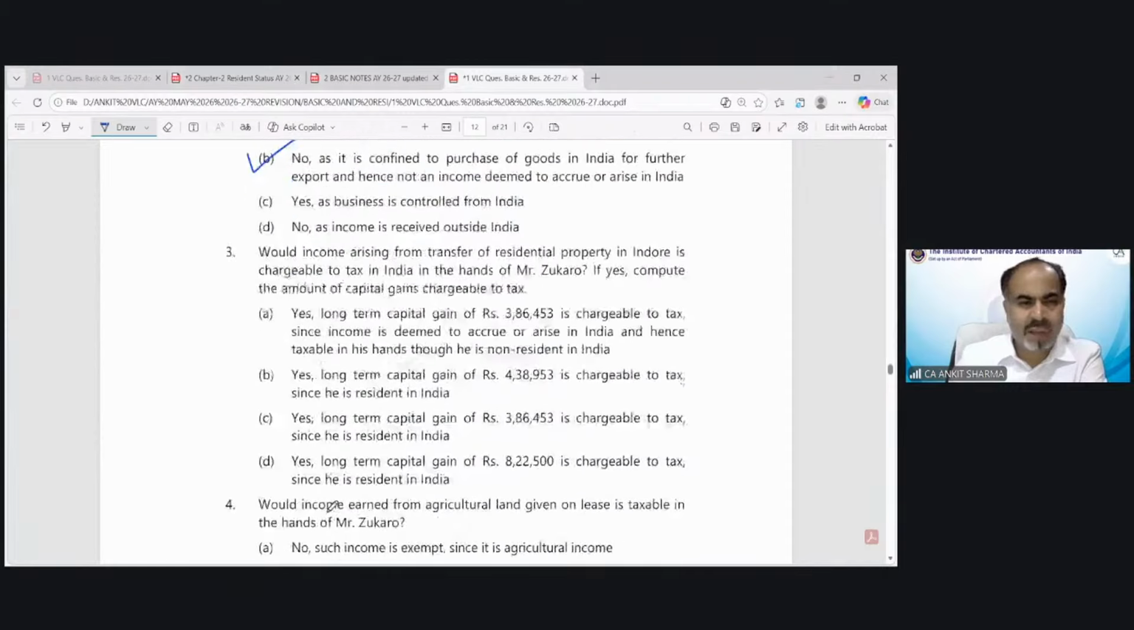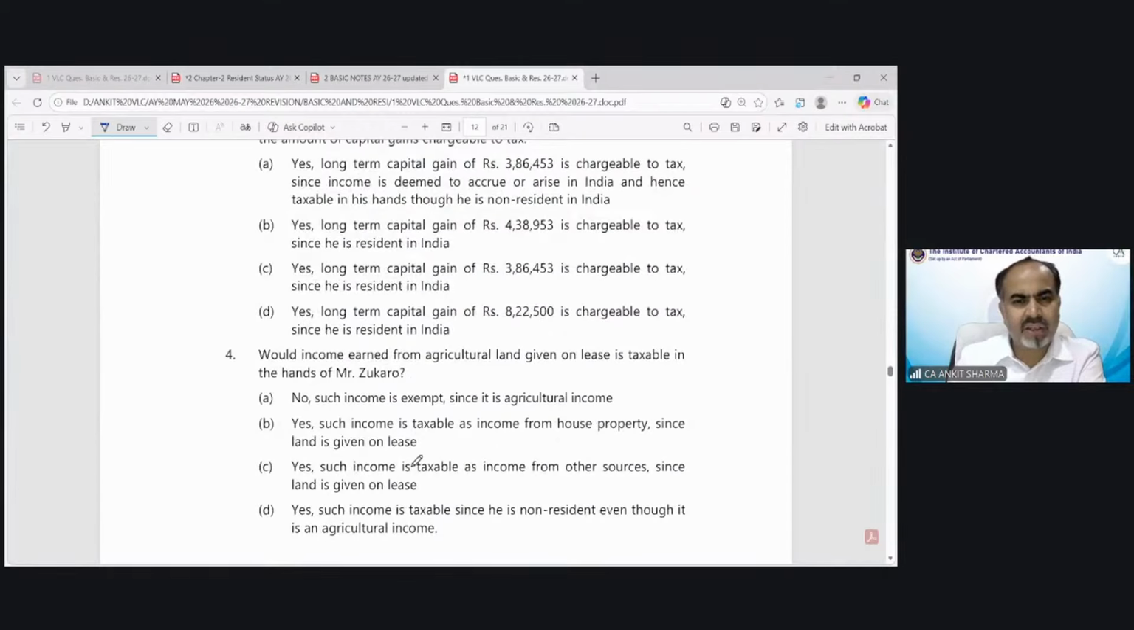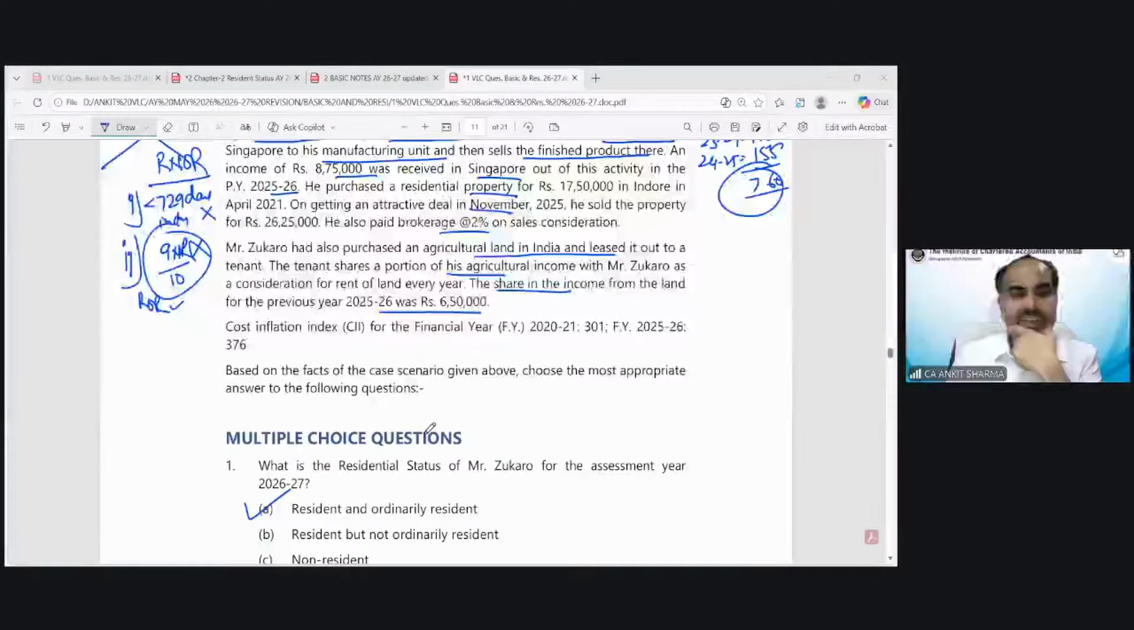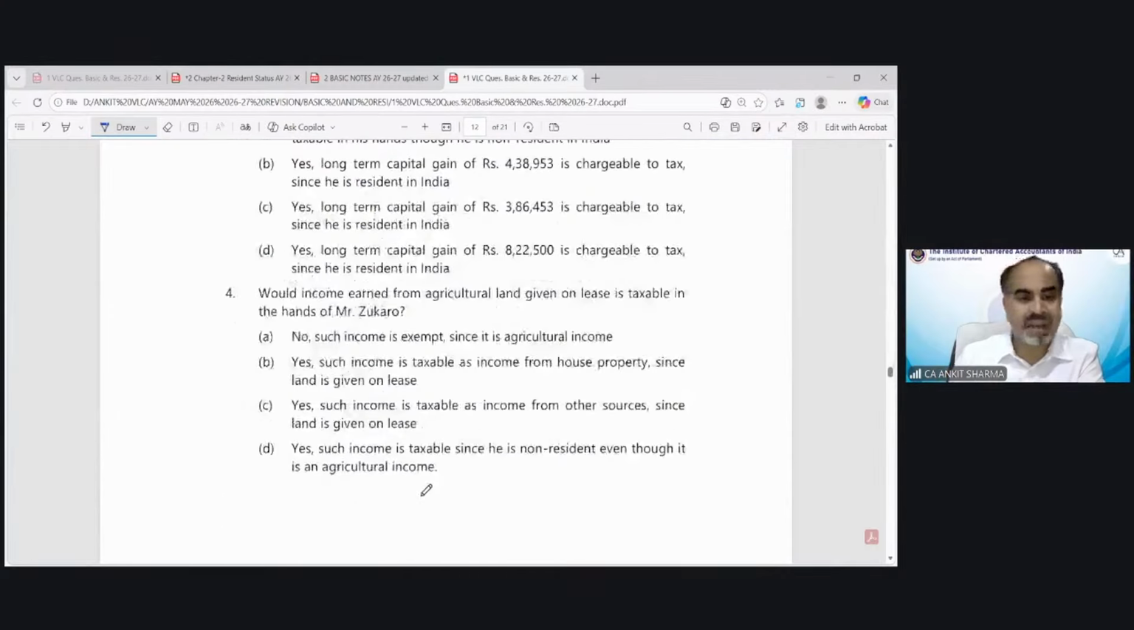The third point is for capital gain, so we are not going to discuss it. The agricultural land point we can discuss. Would income earned from agricultural land given on lease be taxable in the hands of Mr. Zucaro or not? The rental income, if the other person is using that land for agricultural purpose, could not be considered as taxable income; that is going to be exempted. The tenant shares a portion of his agricultural income, so that means the tenant is using it for agricultural purpose. So that cannot be taxed. So the correct answer in this case would be option number A.